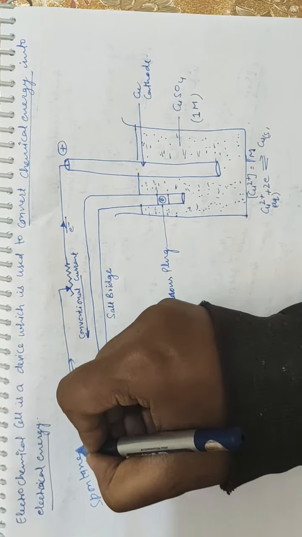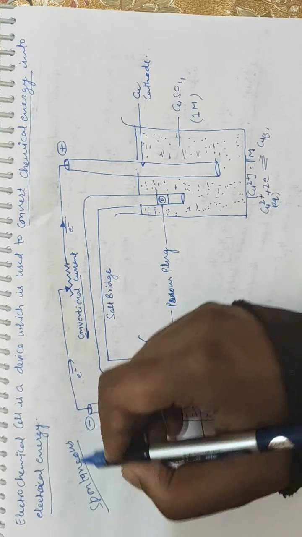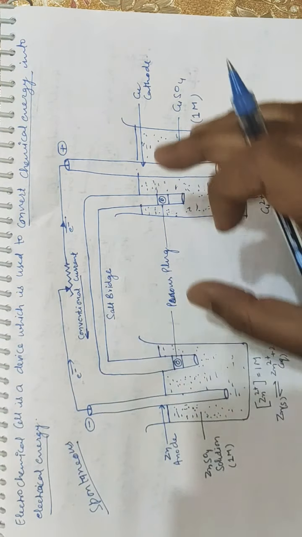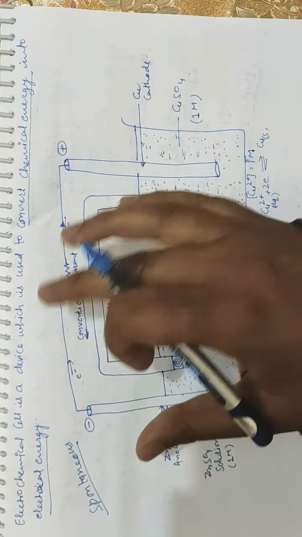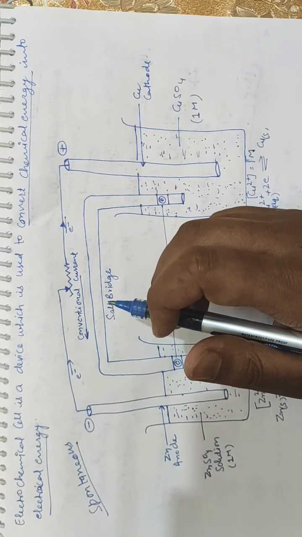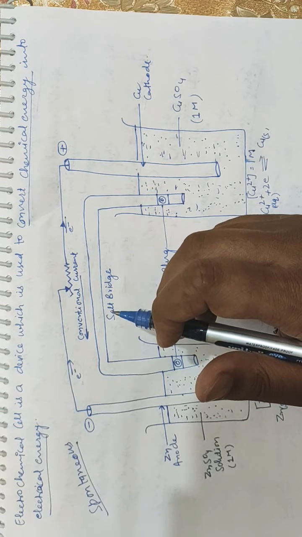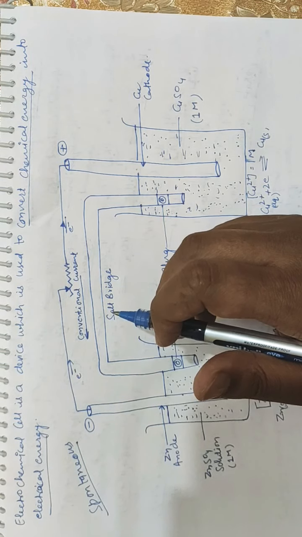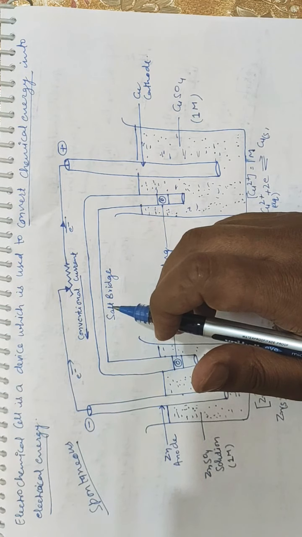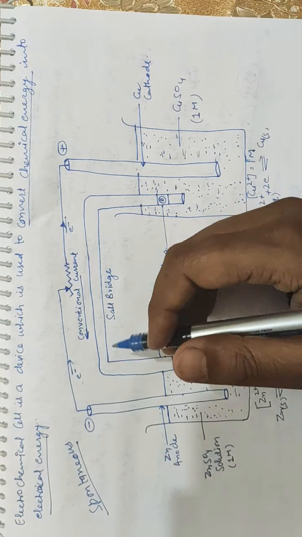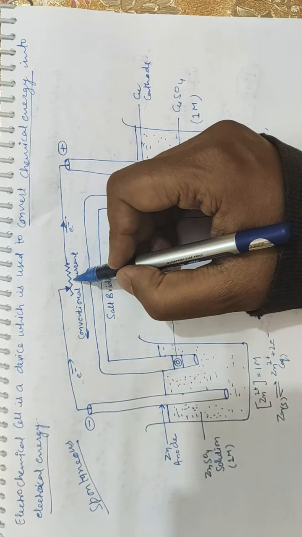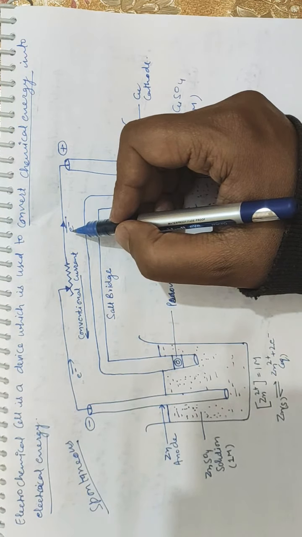It means a reaction that takes place by itself, there is no need to initiate the reaction. Whenever you take these beakers and connect this circuit, the reaction will start taking place itself. So the voltaic, galvanic or electrochemical cell is a device in which chemical energy of a spontaneous redox reaction is converted into electric energy.